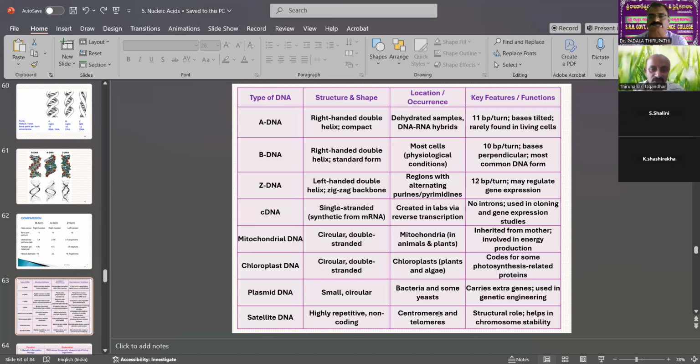So these eight types of DNA are important, and can be classified based on location in the cell: in the nucleus or out of the nucleus. Outside the nucleus are mitochondrial DNA, chloroplast DNA, plasmid DNA and satellite DNA. Inside the nucleus are A-DNA, B-DNA and Z-DNA. Artificial means cDNA. That completes the types of DNA.